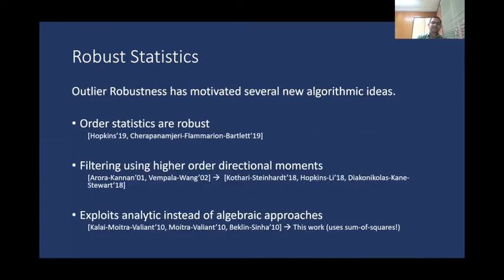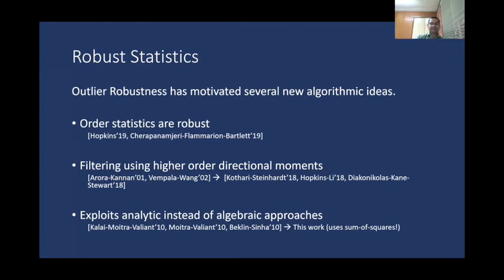But here's another reason why outlier robustness is an interesting aspect to consider. Outlier robustness has motivated several new algorithmic ideas. For instance, a greater focus on order statistics, using filtering to remove these corrupted samples, where you filter using higher order directional moments, or coming up with algorithms that exploit more analytic instead of algebraic structure of the problem.